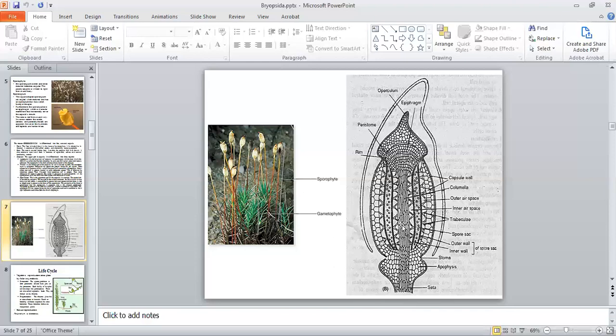The central solid portion is columella that extends in the third portion, operculum, in a fan-like structure that is known as epiphragm. The upper rigid part of it is peristome, and at the junction of operculum and theca is a constriction at the base of which is a structure known as rim, and operculum is protected by a layer that is known as calyptra.